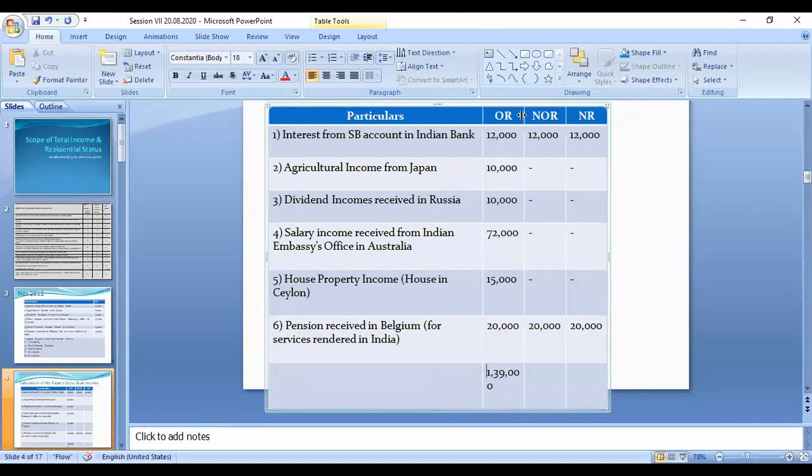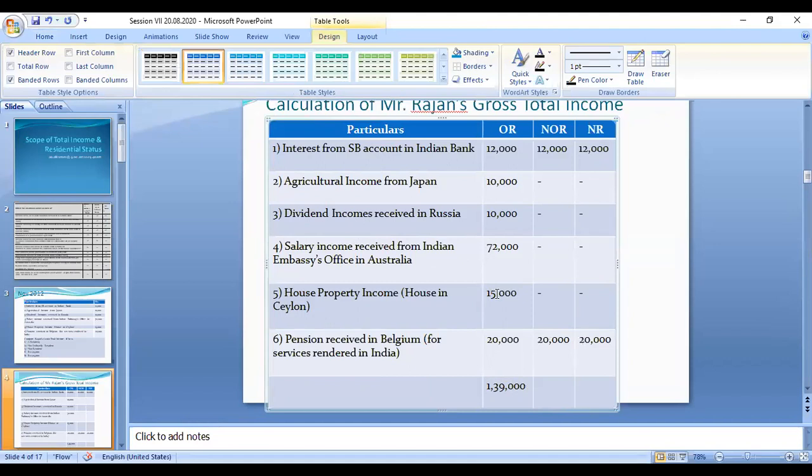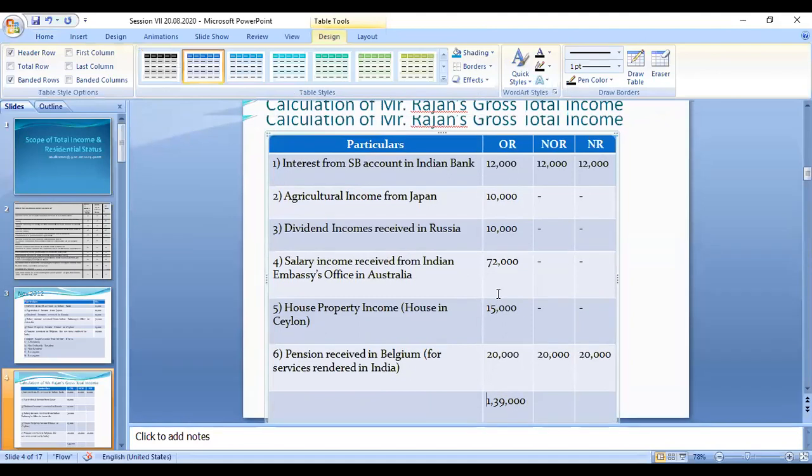Okay. And the next category, oh, this is 72,000 also. It's an Indian embassy income, so deemed to be received in India.